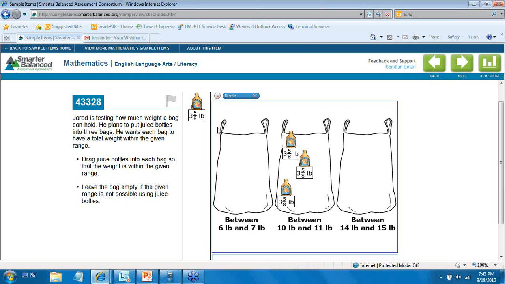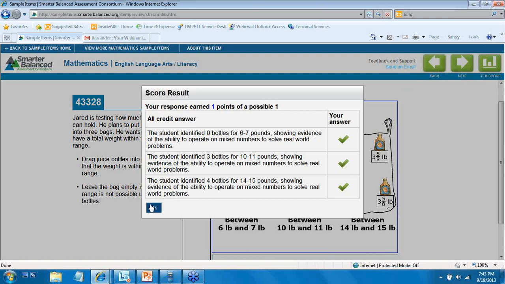Seems to be right, I think. Yep. And we'll drag some over here and see. And again, the notion here is to not come up with the exact answer, but to determine whether or not multiplying this particular weight by a whole number is going to fit within the range of these two numbers. And we'll click on the item score, and yeah, these are all right.